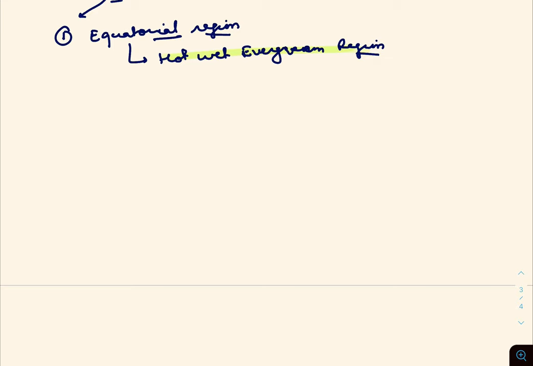Now, for understanding any natural region, first we have to identify its location. Second, we have to identify its area. Third is the climatic condition. And the fourth one is the natural vegetation.